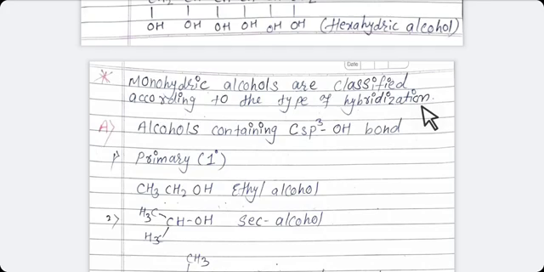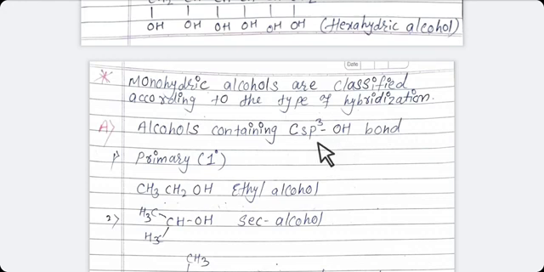Hybridization is of different types: sp3, sp2 and sp hybridization. As you have already studied in standard 11, sp3 hybridization occurs in a single bond, sp2 hybridization occurs in a double bond and sp hybridization occurs in a triple bond. So on the basis of hybridization, monohydric alcohols are classified as follows.